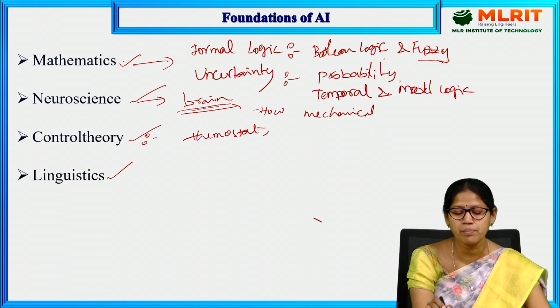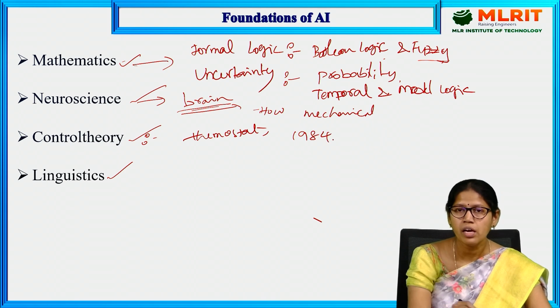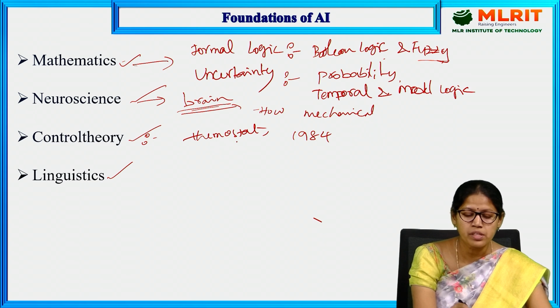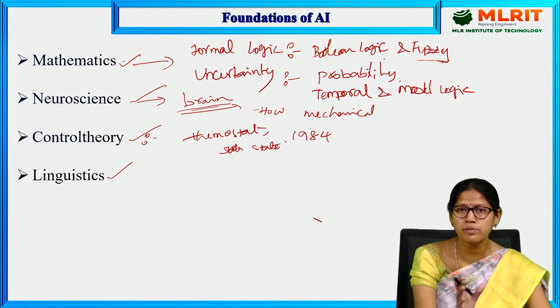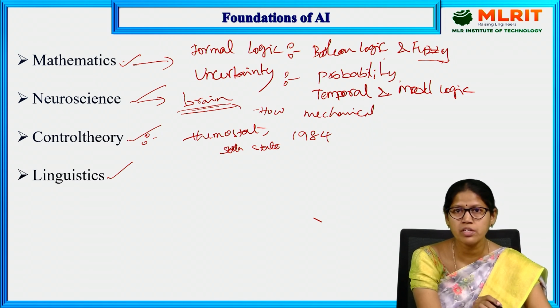For this, there is a feedback system from 1984, and here it will transfer from the start state to the goal state. How it transfers from the start state to the goal state will be derived, and it will be used to create machines which take the minimum energy.